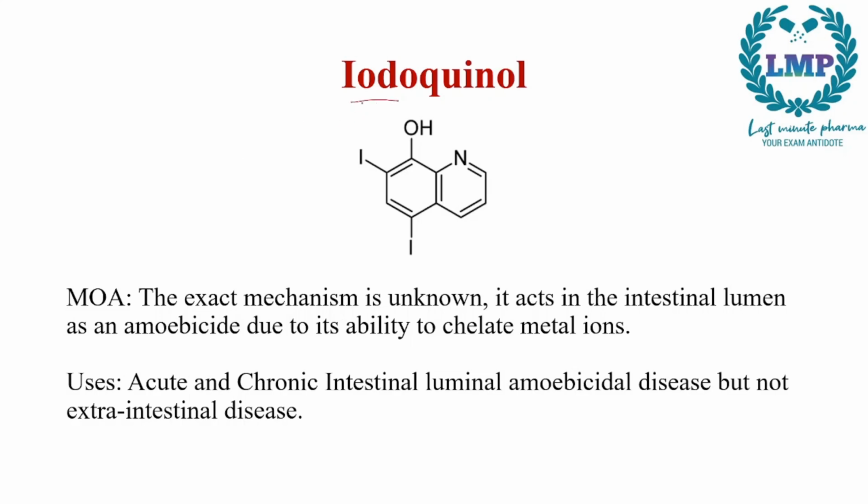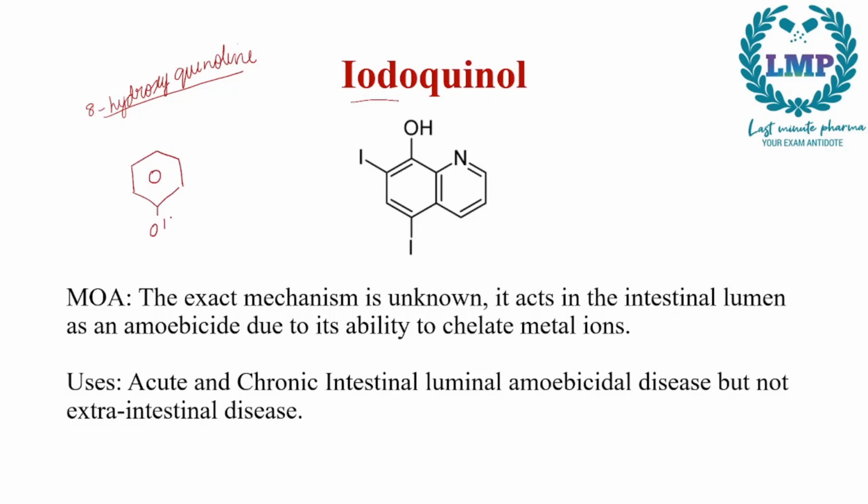Now for the structure of iodoquinol, as we know, iodoquinol belongs to the group of 8-hydroxyquinolines. So first we will draw the structure of 8-hydroxyquinoline. It has a structure which looks something like this.